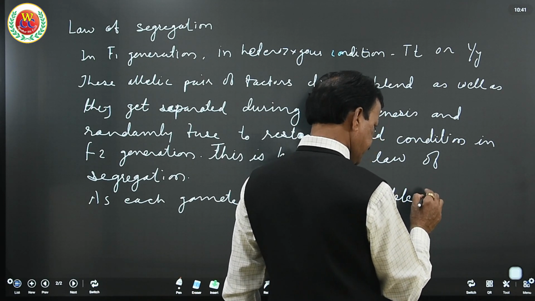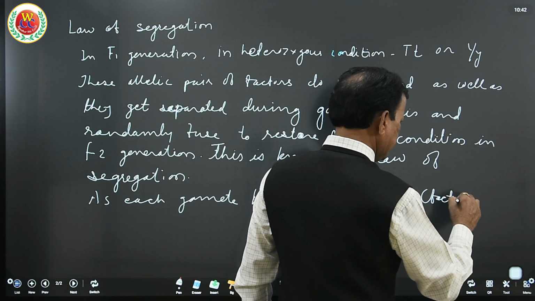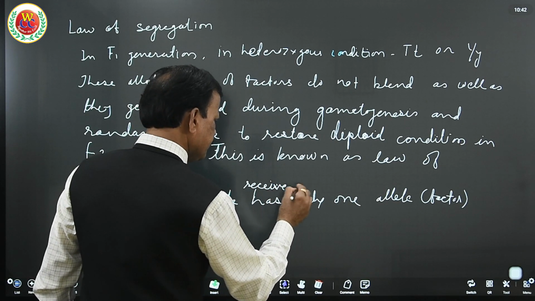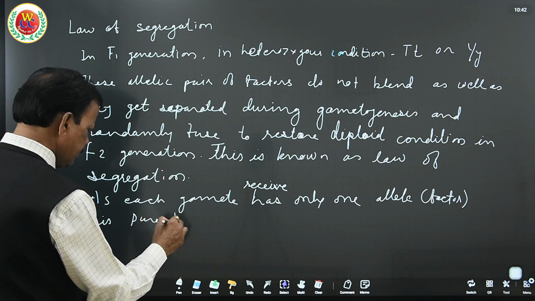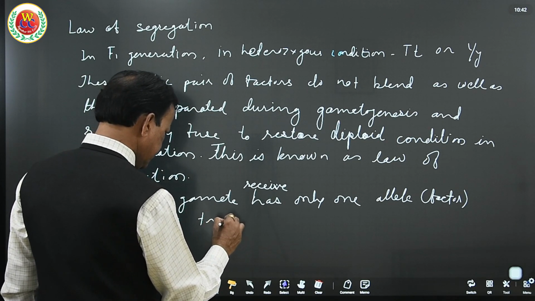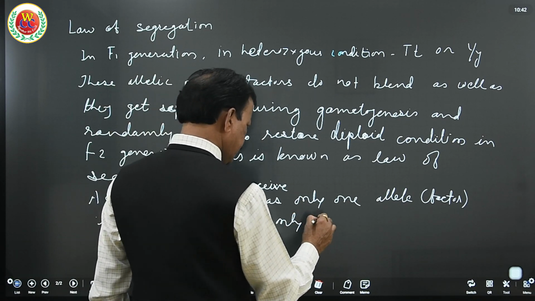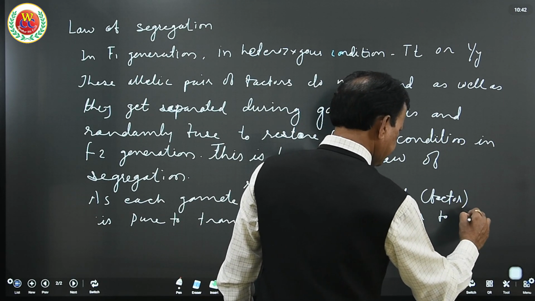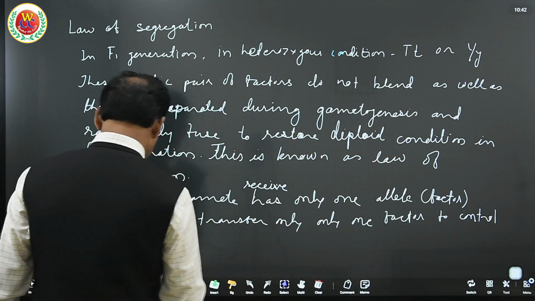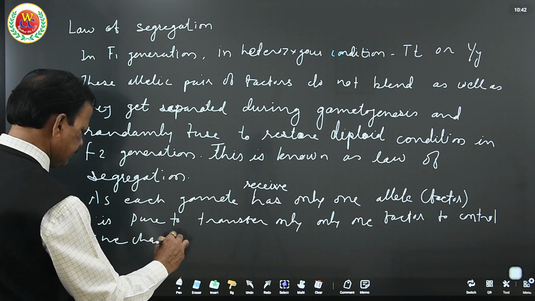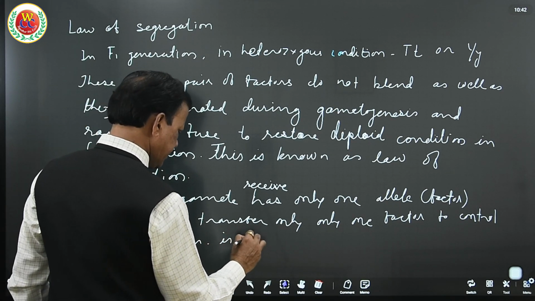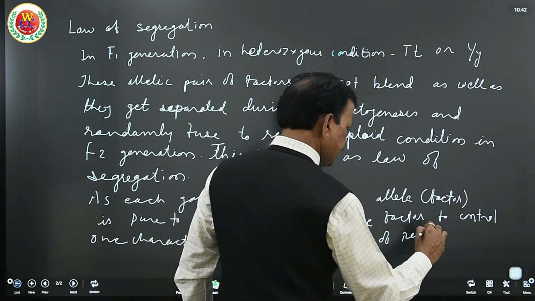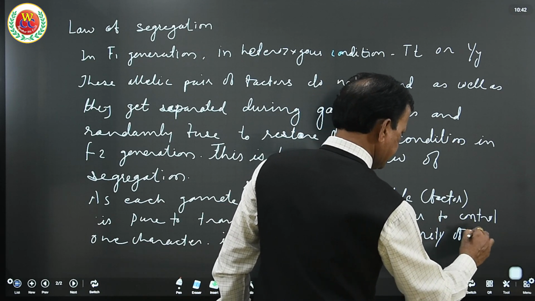To represent a trait, a factor or allele, each gamete receives only one allele, is pure to transfer only one factor to control one character, and is known as law of purity of gamete.